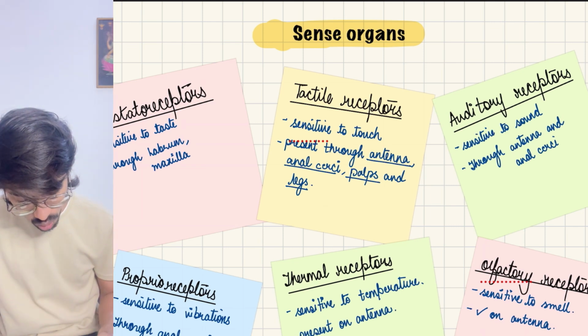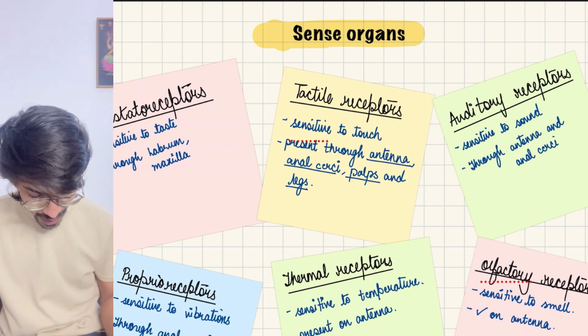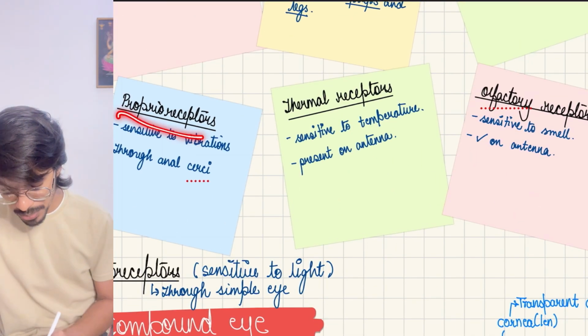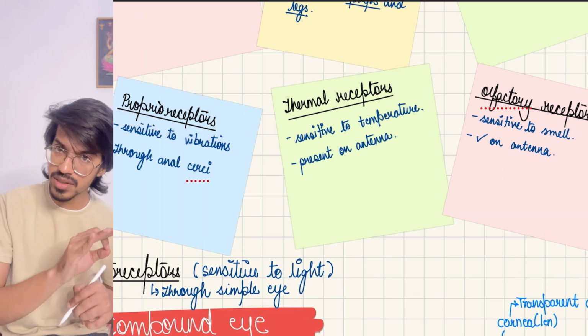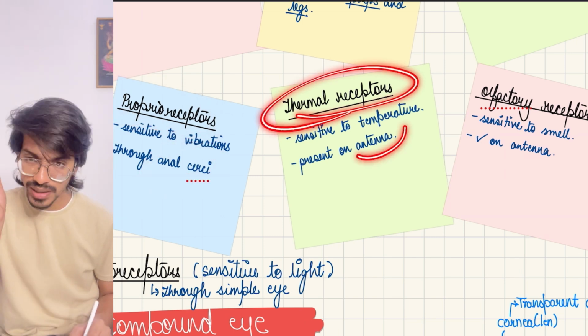Okay. Then the auditory receptors, for sound, are present on the antenna and the anal cerci. So this is the same for both. Then we have proprioceptors, which are sensitive to vibrations, on the anal cerci. Then thermal receptors on the antenna.